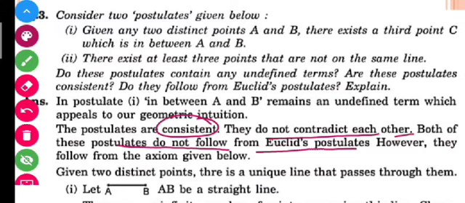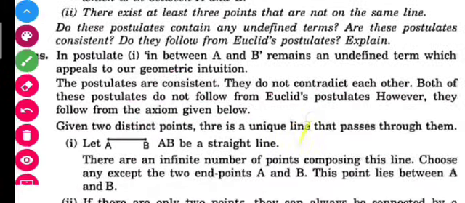Two distinct points have one unique line.